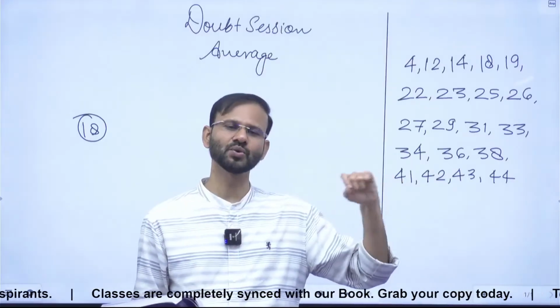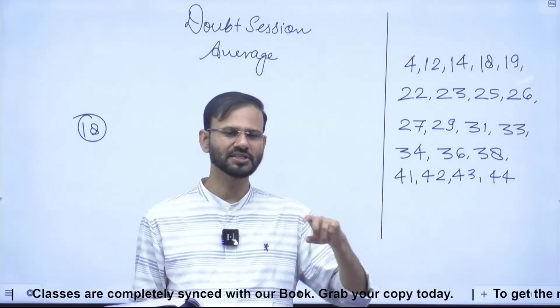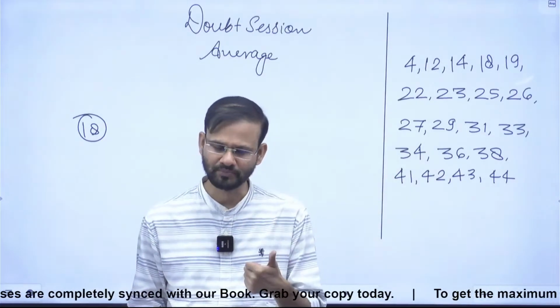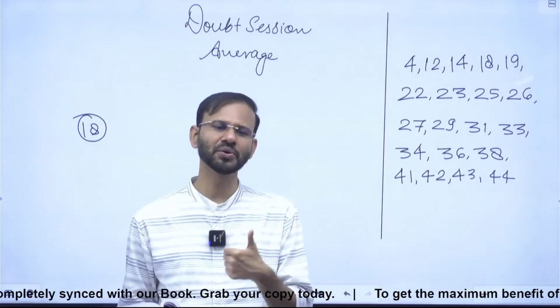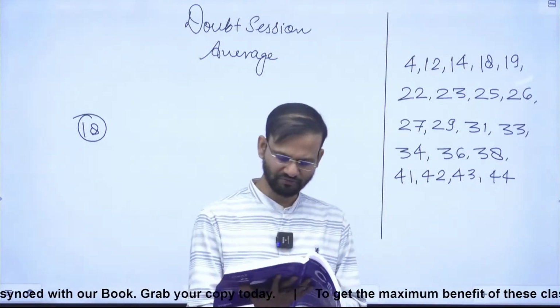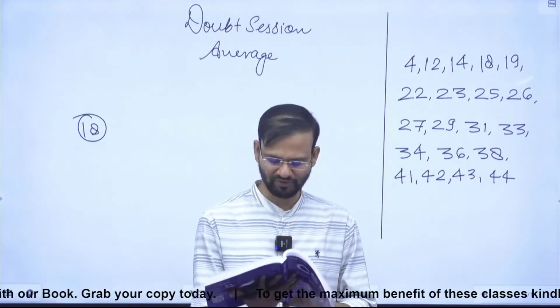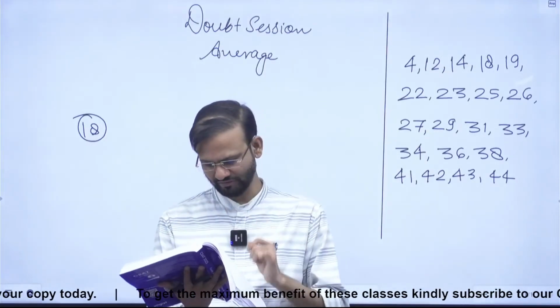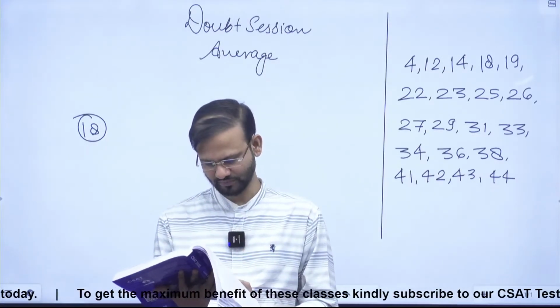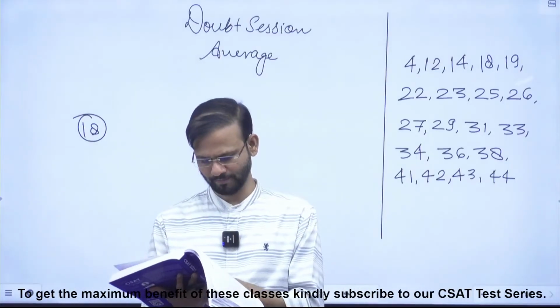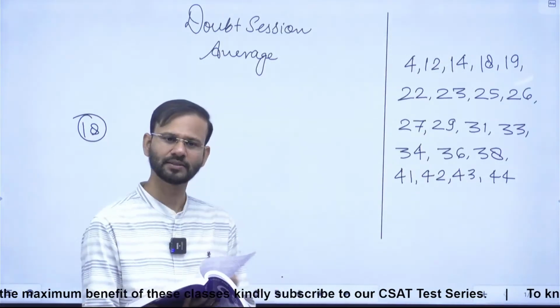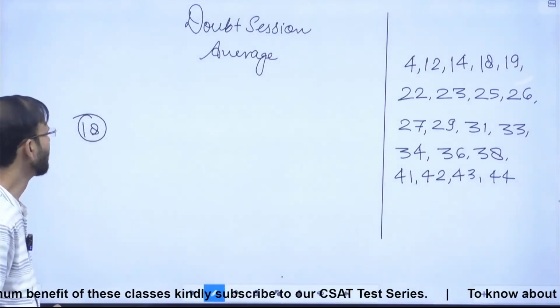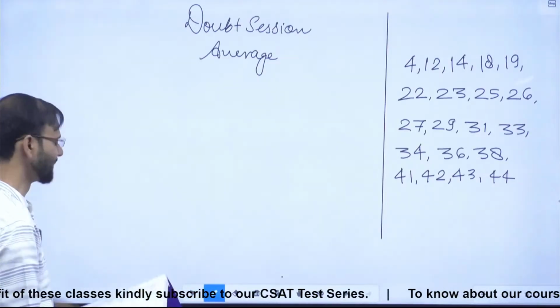So 3 by 20 is what? 0.15. So this is the negative contribution of 3, right? So minus 0.15. So 56 minus 0.15 is 55.85. Alright. So guys, the answer is 55.85. Correct? 18th C. Done guys? Okay. After that, question number 19.